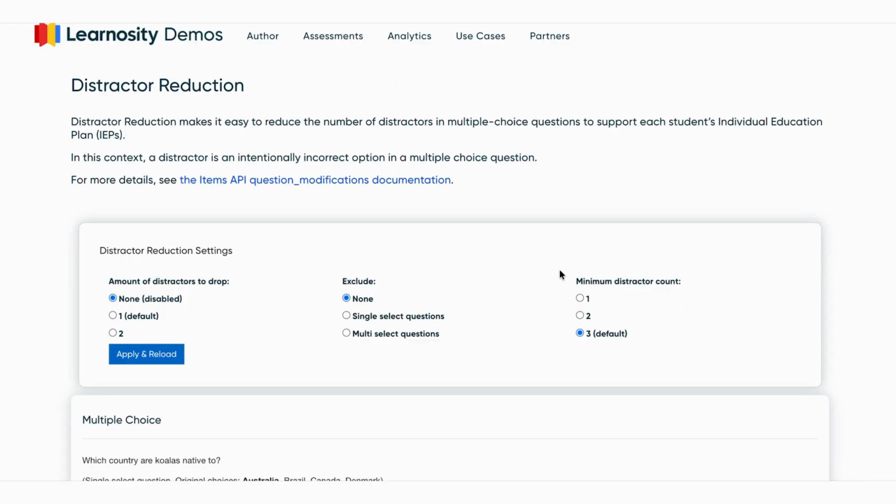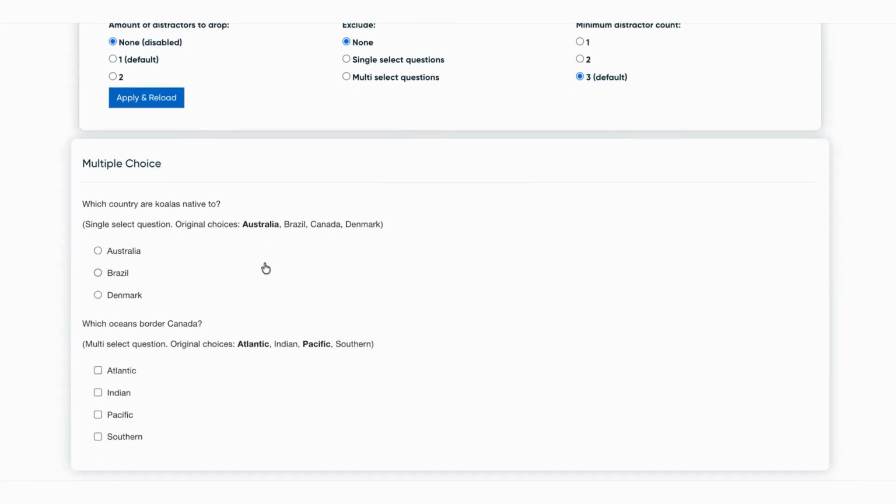Now, something to note in this case, a distractor refers to an incorrect response option. Correct answers and alternate responses are never removed. Before applying any changes, you'll see here that we have 2 questions: a single select question with 3 distractors and 1 correct response, and a multi-select question with 2 distractors and 2 correct responses.